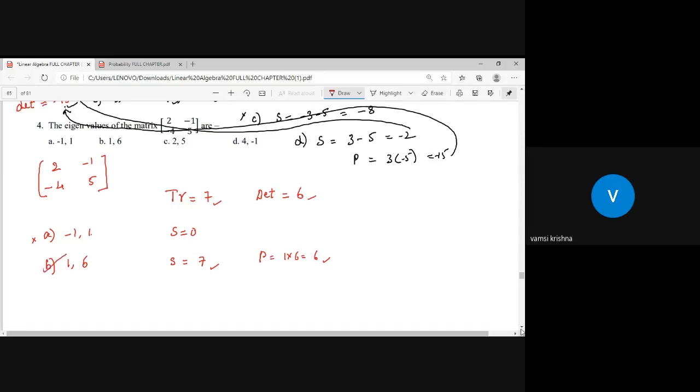Just for your satisfaction, I will try option C also. Option C is 2 comma 5. Sum is equal to 2 plus 5 is 7. And the product is equal to 2 into 5, 2 5s are 10. 10 is not matched with 6. So option C is not correct. In this way, you can also say that option D will not be correct. Only option B is correct.